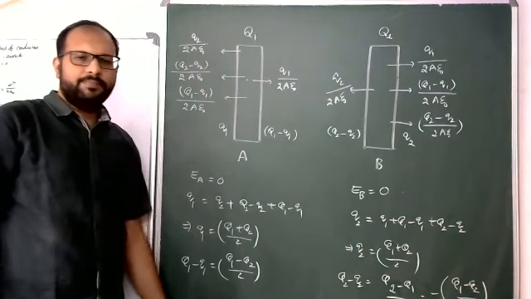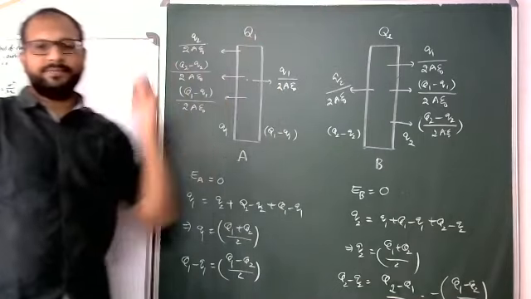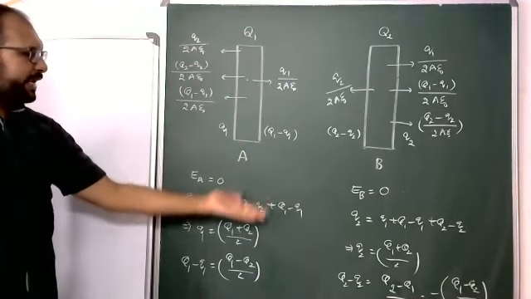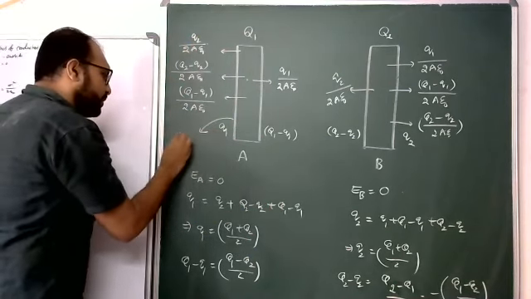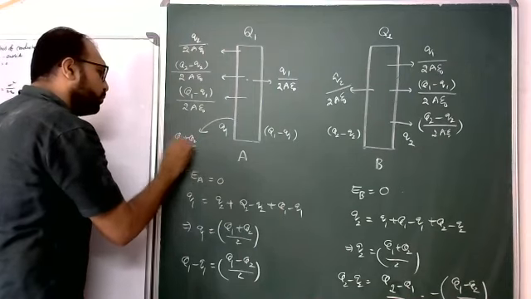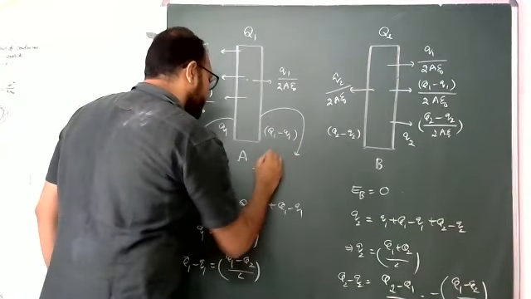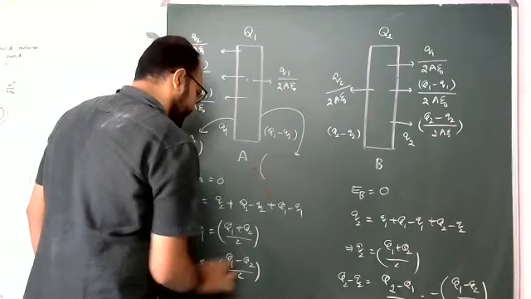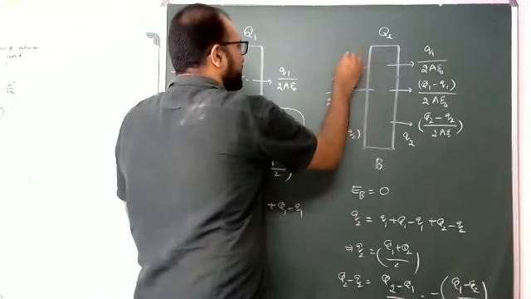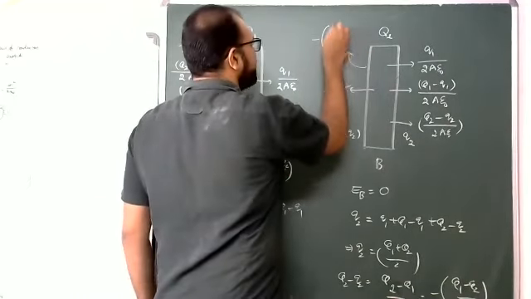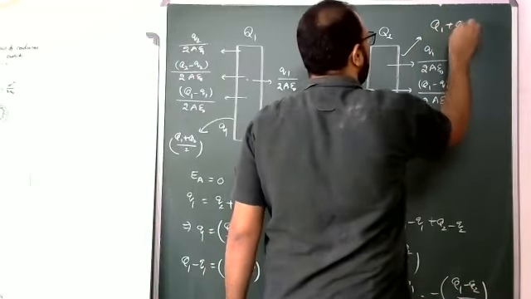Yes, so students, before redistribution, capital Q1, capital Q2 we provided. Now after redistribution, on this surface, how much charge? Q1 plus Q2 by 2. On this surface, how much charge? Q1 minus Q2 by 2. On this third surface, minus of Q1 minus Q2 by 2. Fourth one, Q1 plus Q2 by 2.